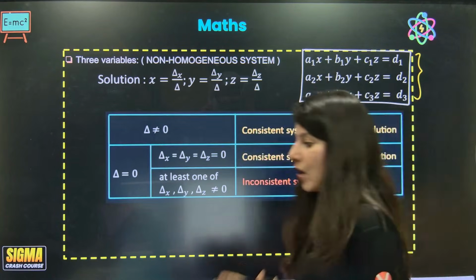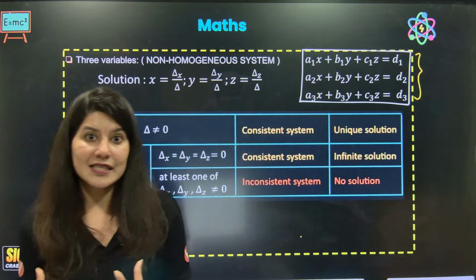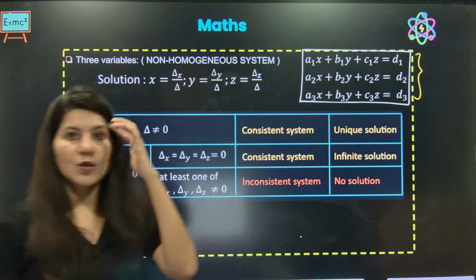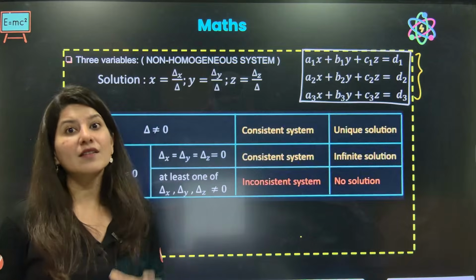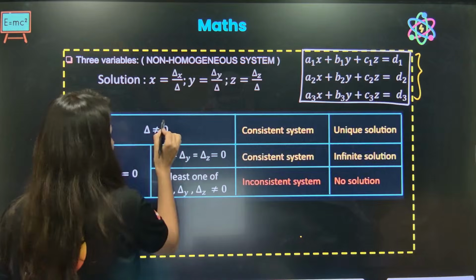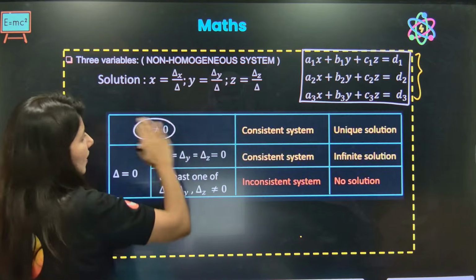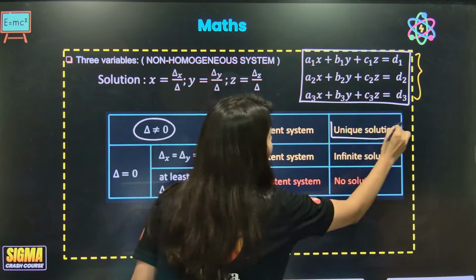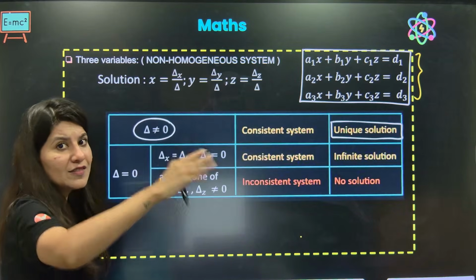Whenever a system of linear equations comes, the very first thing you have to check is whether delta is 0 or non-zero. If delta is non-zero, it is very clear that you are going to get a unique solution, that means one value each of x, y and z.